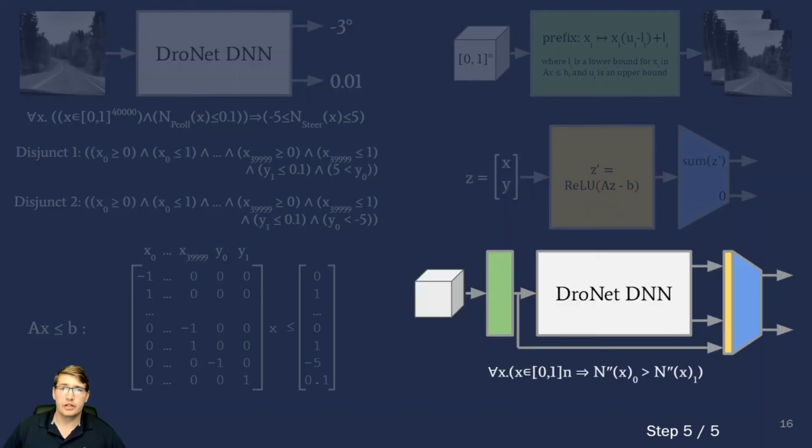Finally, we can construct the subproblem corresponding to this disjunct. We build a modified network by incorporating the prefix and suffix, and then construct the correctness problem with a robustness property stating that inputs from the unit hypercube map to class 0. We can then repeat this process for each disjunct, resulting in two subproblems for this particular property. And again, these problems can be checked in parallel.